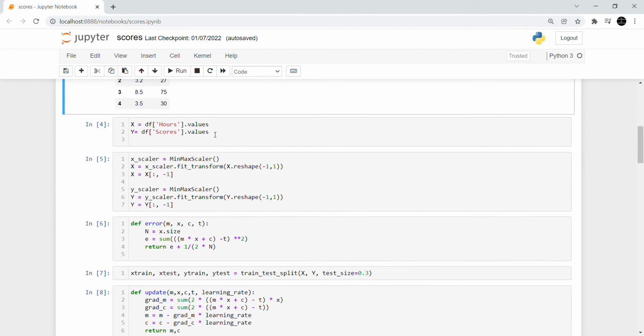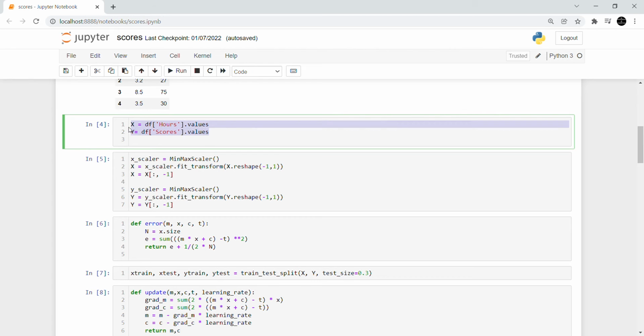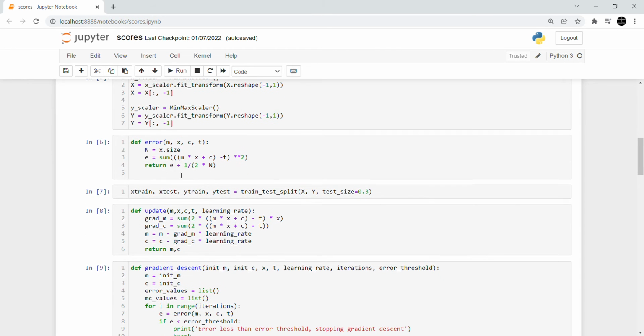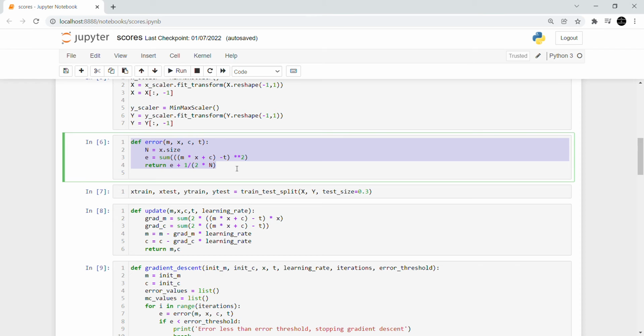Right now we took both of the values into variables. We used min-max scaler to bring them to between 0 and 1 so that crunching numbers can be easier and the model training will be much faster. We described the error function over here, and n is the size of the training set, and it takes error as like this and it returns an error so that we can count it with the threshold later.